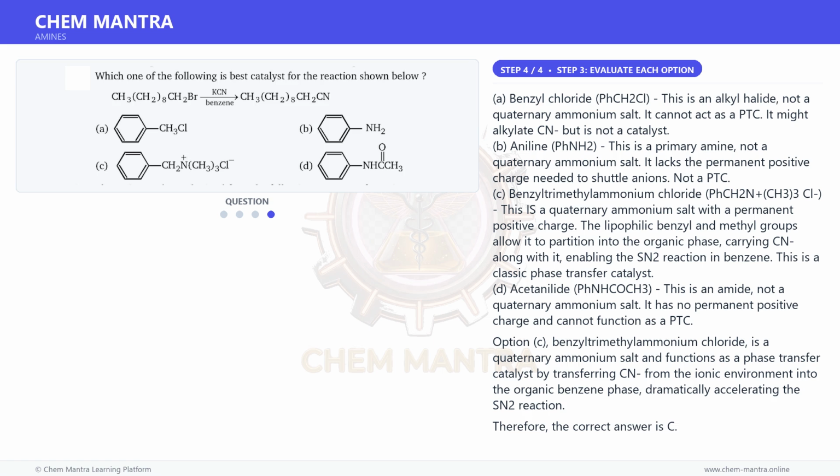D. Acetanilide, PhNHCOCH3. This is an amide, not a quaternary ammonium salt. It has no permanent positive charge and cannot function as a PTC.